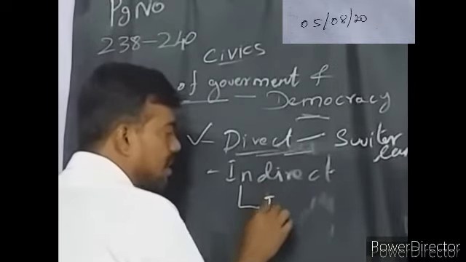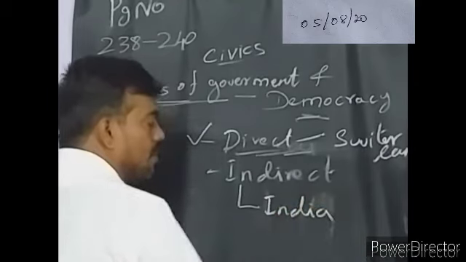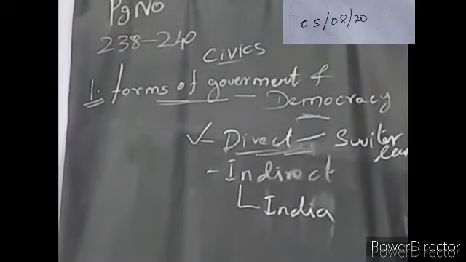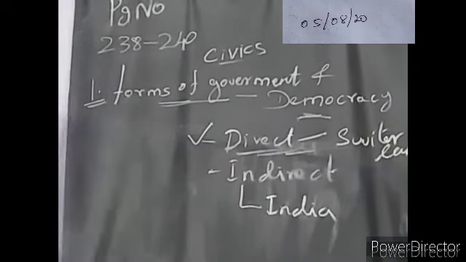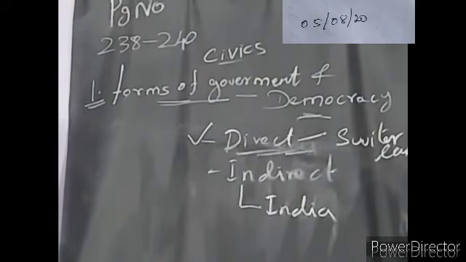Indirect, like in our India. For example, we got the new rules of our education four days ago. What are the new methodologies we are going to follow in education? About that, before 20 days, maybe a month, they asked the people for suggestions: is it correct or not, any changes you want, what new methodology can we add? The suggestions were asked of the people.